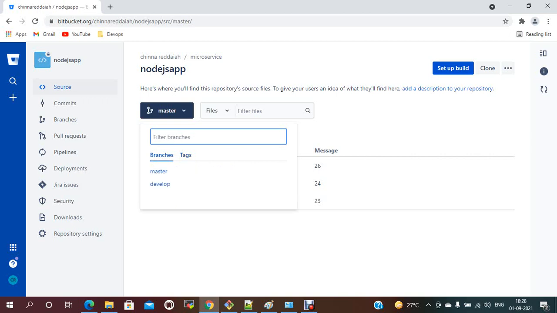Whenever your code is completed and you are going to release that code, that is the time you are going to create the tags. So my code is stable, and that code you can use to be ready to release to the next level or for production, like that. So that time you are going to create the tags.